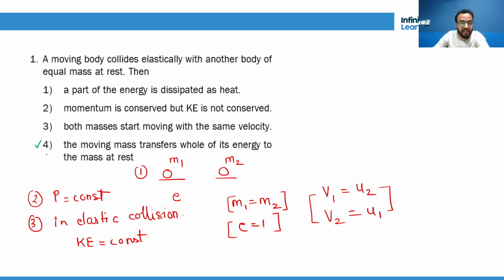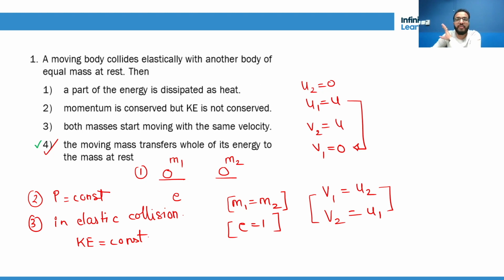Achha, ye bhi baat sahi. This is also a good thing. Here I can say that if u2 is 0 and u1 is, suppose, u, so v2 will become u and v1 will become 0. That means this first mass has transferred its complete energy to the second mass, right?